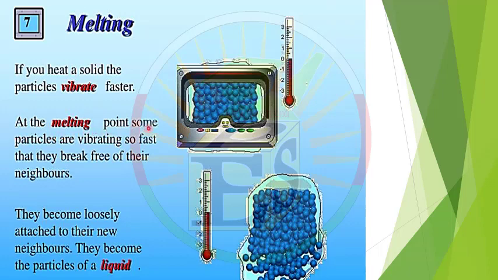At the melting point, some particles are vibrating so fast that they break free of their neighbors, like this picture. In this picture, the particles are arranged in a pattern and just vibrating at low temperature. But if we raise the temperature, the particles will start moving faster and overcome the attractive force between particles. Particles will slide over each other and can be poured, so it will change from solid to liquid. They become loosely attracted to their new neighbors. They become particles of a liquid.